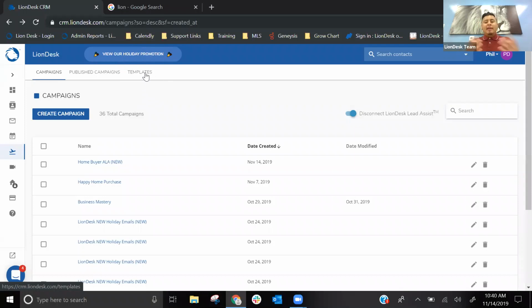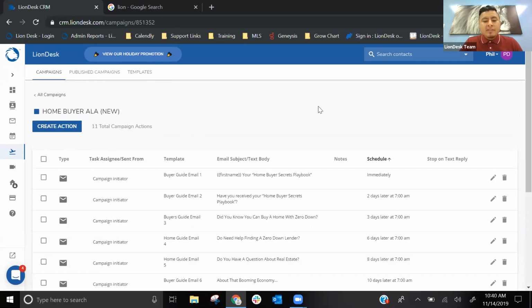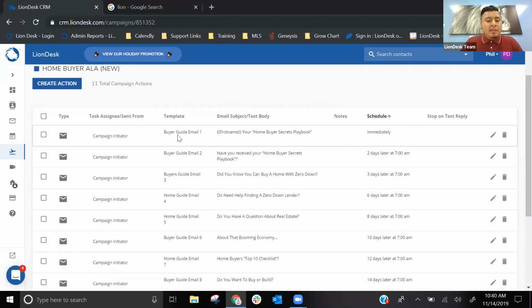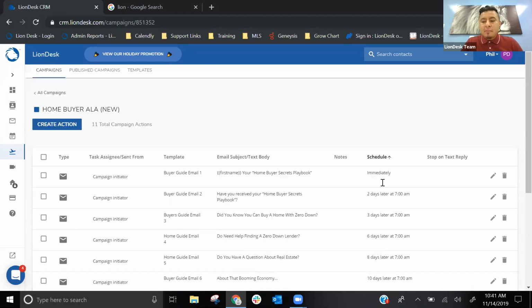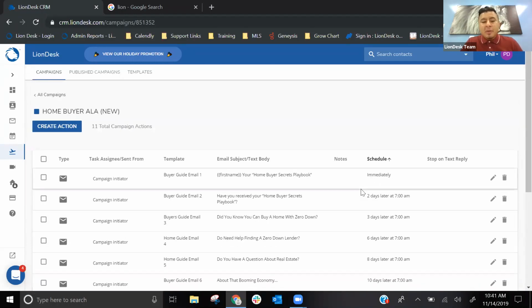But let's say you want to edit the timing of the actual campaign. You want to go into the first tab, Campaigns. Look for the campaign itself, so Home Buyer. And then as we scroll below, you're going to see the setup, right? So we'll see those emails, email 1, 2, 3, 4, all the way up until 12. You'll see the subject line of the email, and then when it's scheduled out to send. So this first email is immediately, 2 days later, 3 days later, 6, 8, and so on. So from here, you're able to also edit the timing when each email gets sent out.